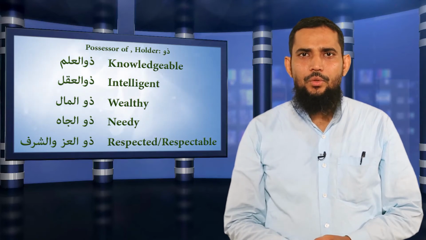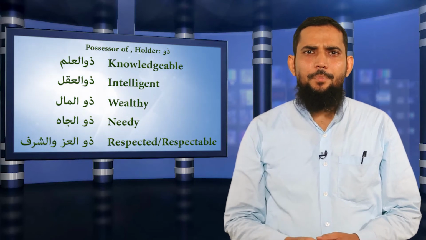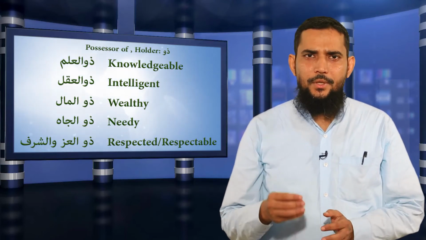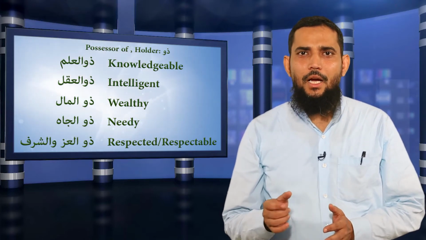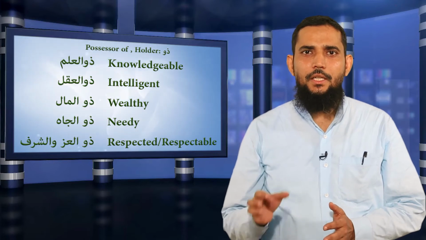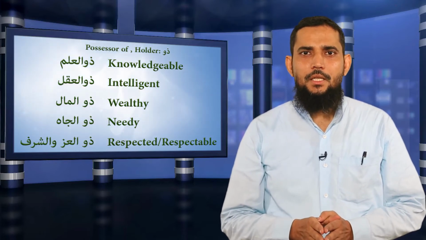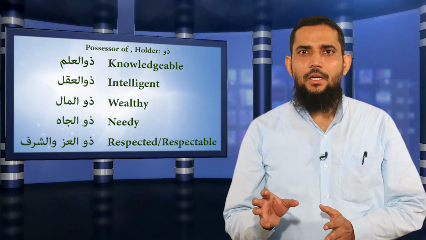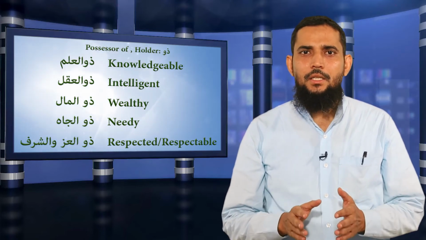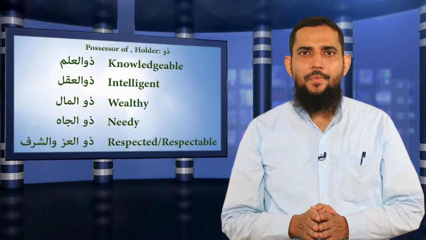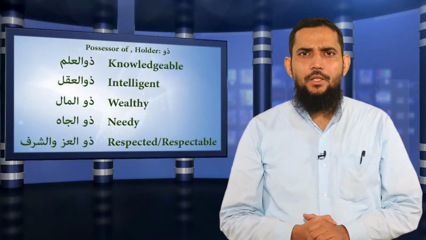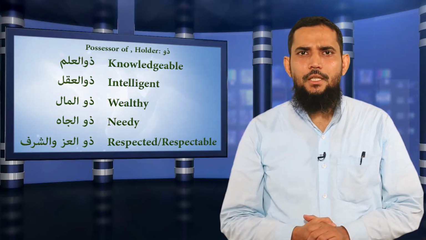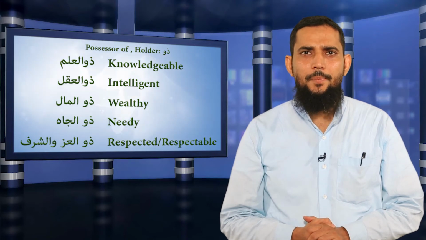The word Zu is to describe or give a meaning of possessor, the one who possesses something, that is Zu, Zul ilm, Zul jah. So whenever we say Zul hal, it means having a particular condition. So it means a subject that has a condition, it is called Zul hal, and its condition is called hal. I'll give you a few examples. Just now I explained to you Zul ilmi, Zul jahi, Zul mali, Zul aqli.